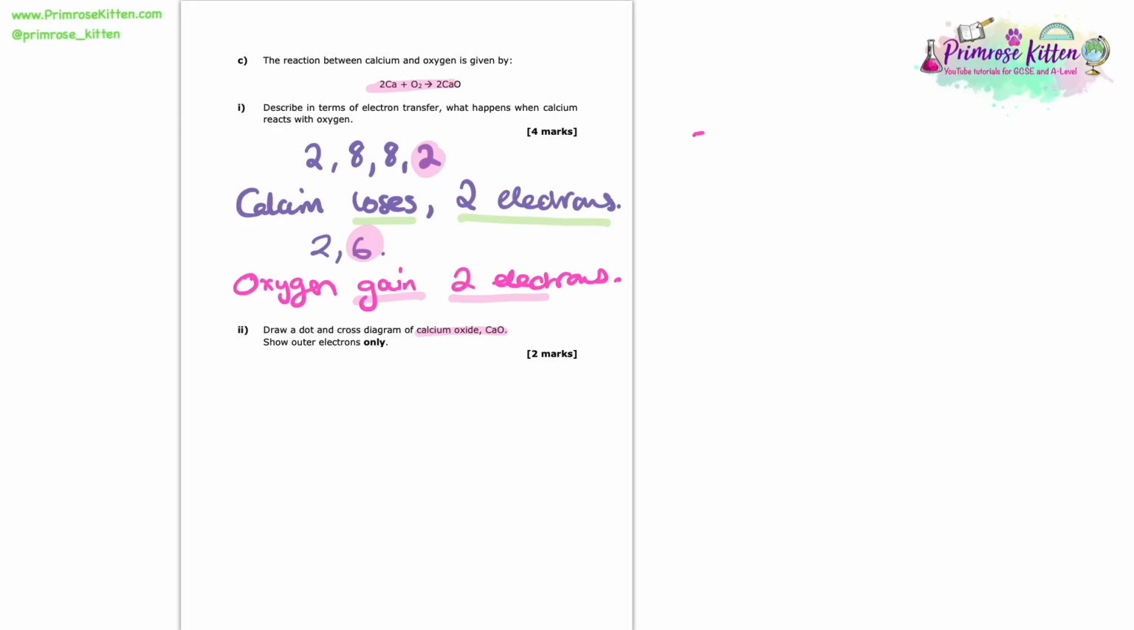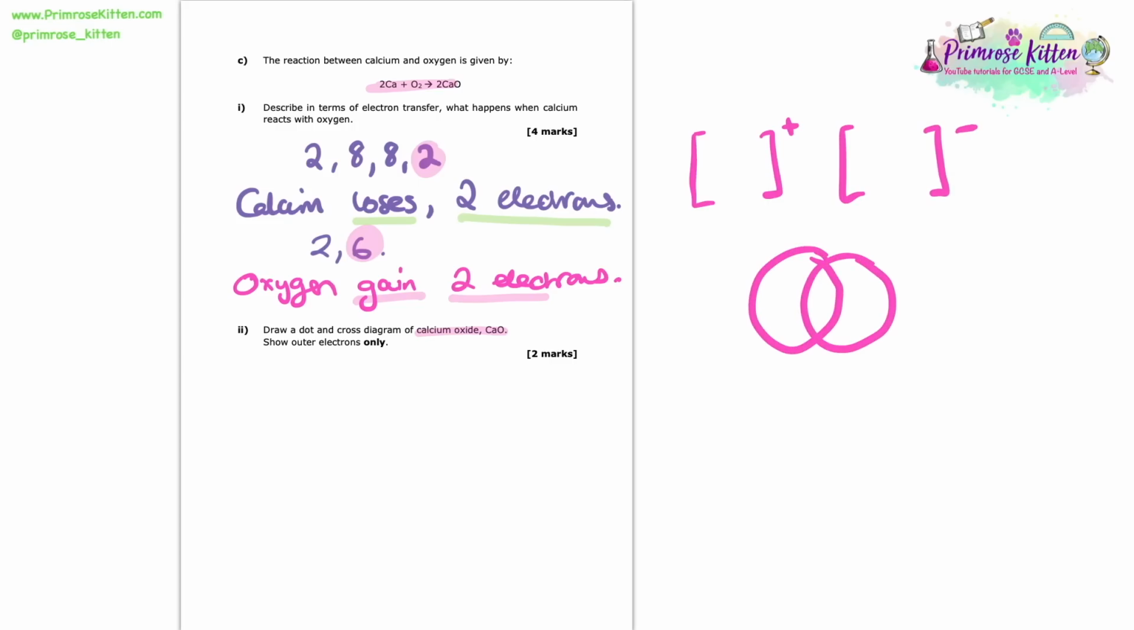So there is the one with the square brackets and the little charges up above, and there's also the one with the overlapping circles. Those are completely correct in the right context, but there is a right and a wrong answer, dependent on what substance we're being asked to do the dot and cross diagram of. This first one with the square brackets and the charges is for ionic structures, whereas this second one with the overlapping circles we use for covalent structures.